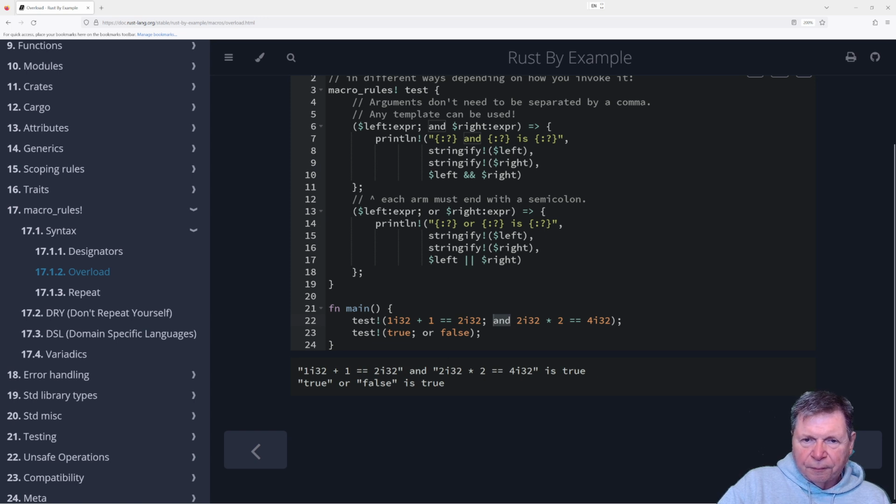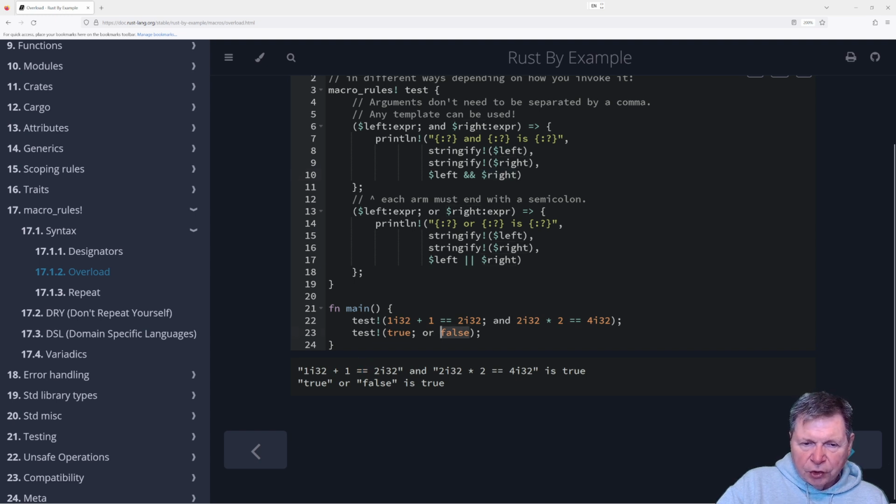What? How is... Oh, because it's evaluating the expression. But 2 times 2 is 4. Oh, that's true. Oh, I see, so it's doing the comparison. So it's 1 plus 1 is 2, but it's a double equals. So we're saying, okay, if that is the same as that, or if that's true and that's true, then this is true. And then this one, the right expression, is false.